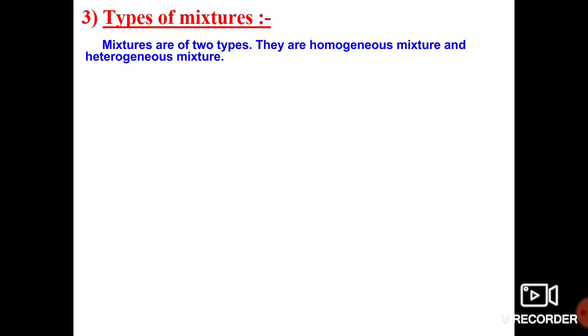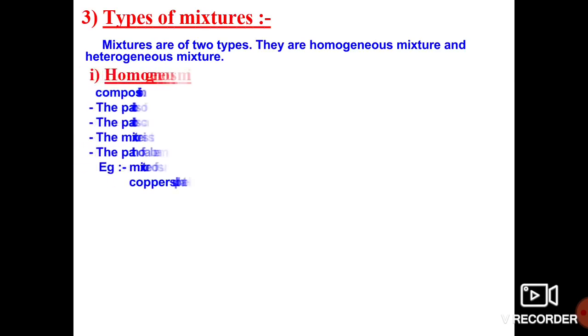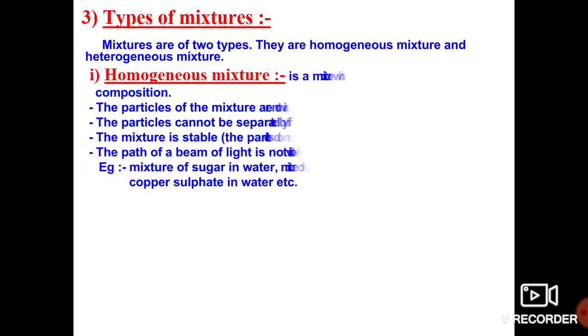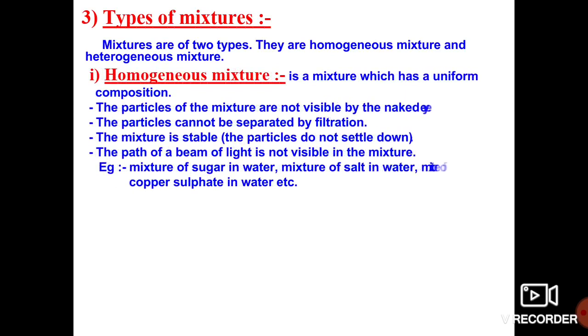Let us discuss now. A homogeneous mixture is a mixture which has a uniform composition.